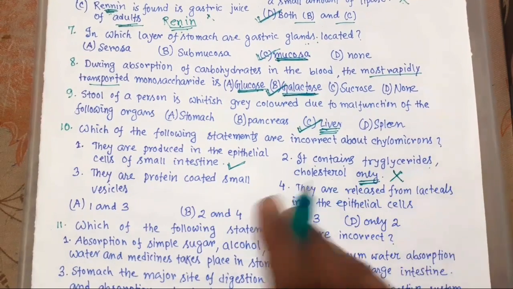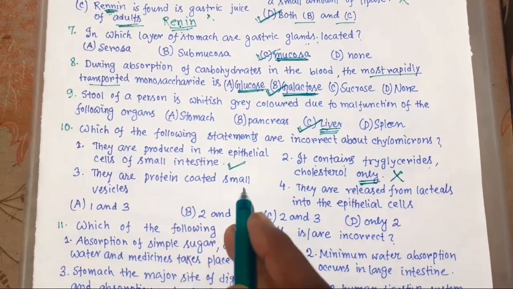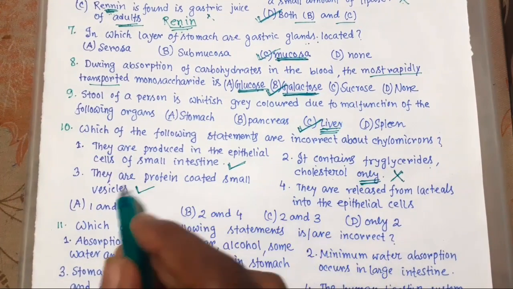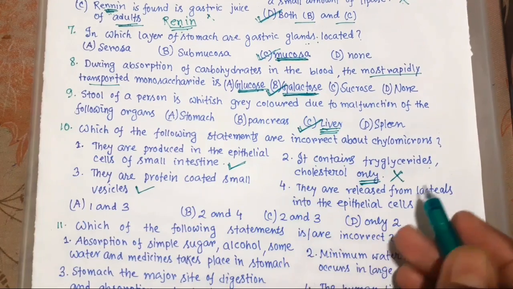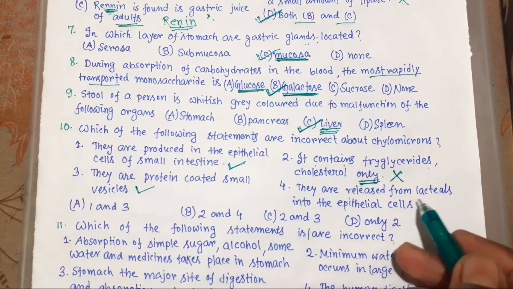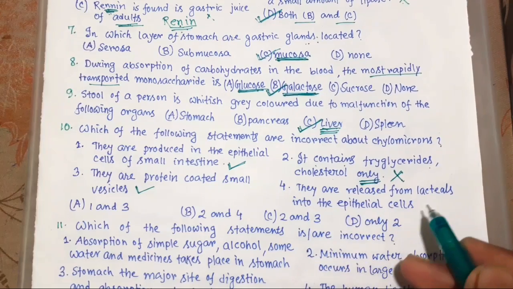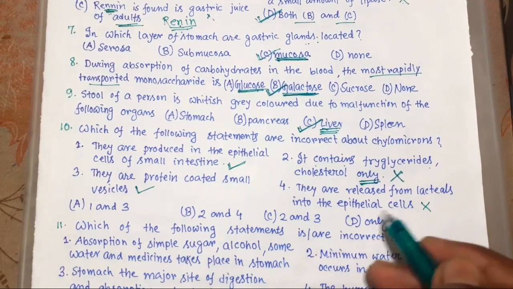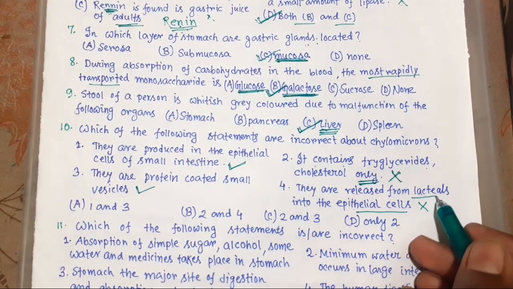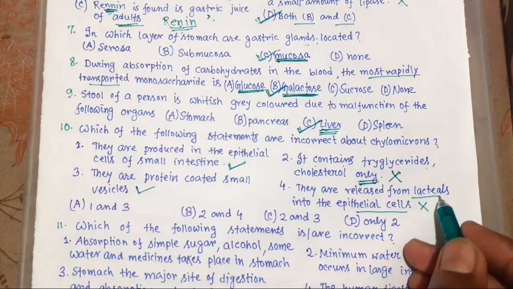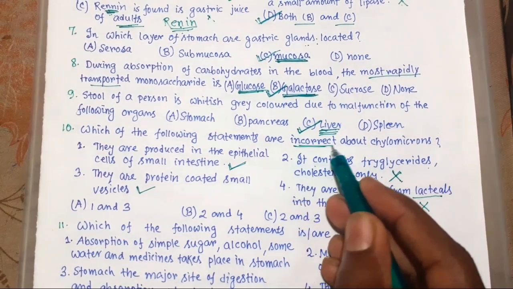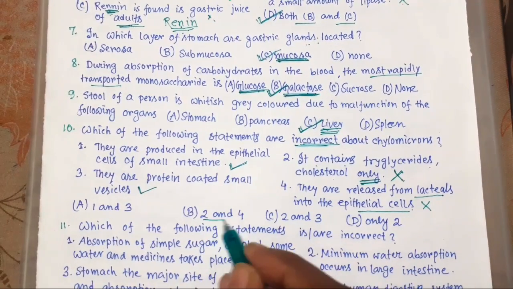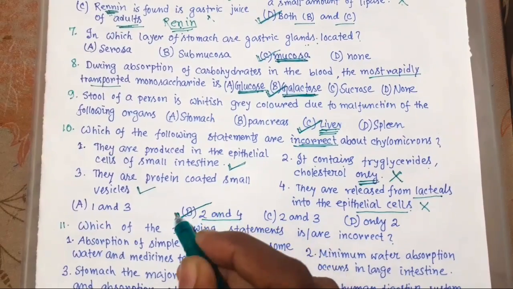They are protein coated small vesicles. This is right. They are released from lacteals into the epithelial cells. This is also wrong, because they are released from epithelial cells into the lacteals. So this is incorrect. So 2 and 4, this is the right choice, B.